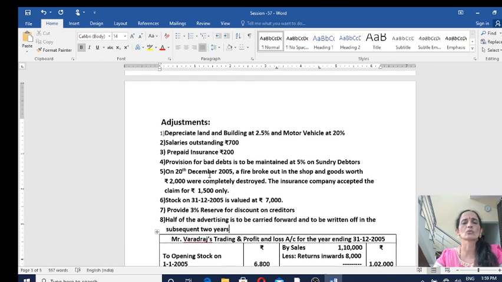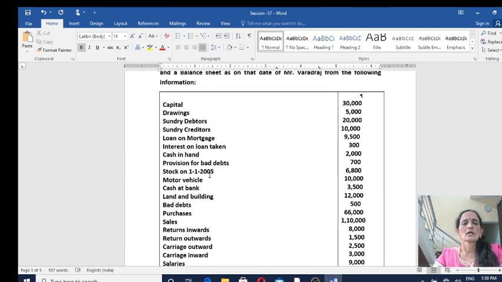Now again you will go through the question. Now your focus should be on profit and loss account. You will choose only profit and loss account items and you will record it under profit and loss account. And we are preparing profit and loss account to find out the net profits or net losses of this concern. So go through the question again. Capital, balance sheet, you know it.